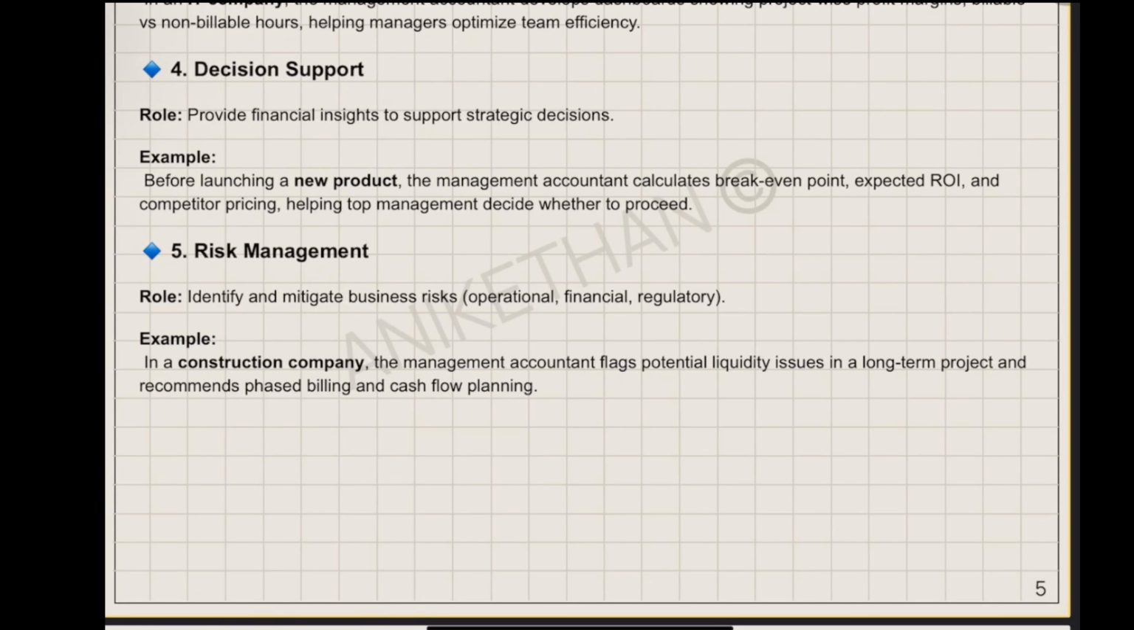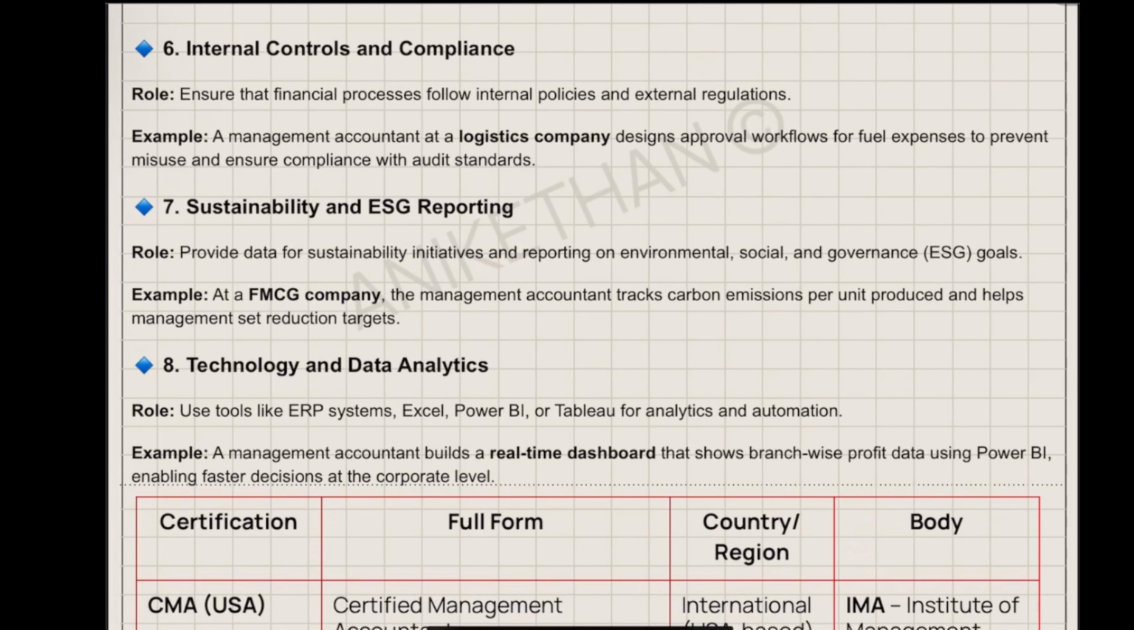And also along with the risk, they will see the reward, because they are doing the business and they have to take risk. Whether this risk is worth taking, how the management will know? Unless it is properly presented by a management account. Next is internal control and compliances. So typically the management accountants will be part of internal control. So they will do internal audits. A management accountant at logistics company designs approval workflow for fuel expense to prevent misuse and ensure compliance with audit standard. So this is a control mechanism.